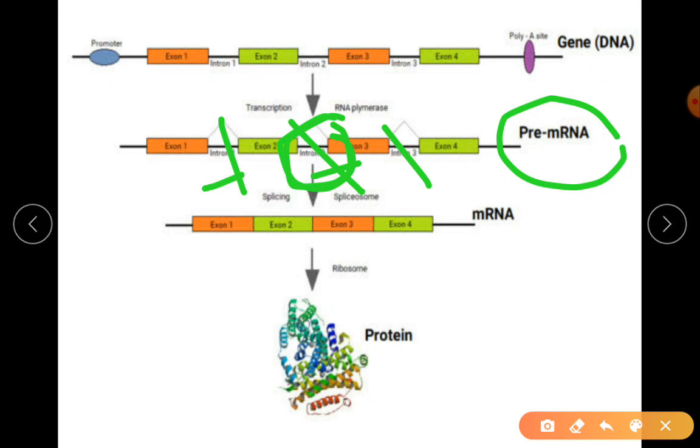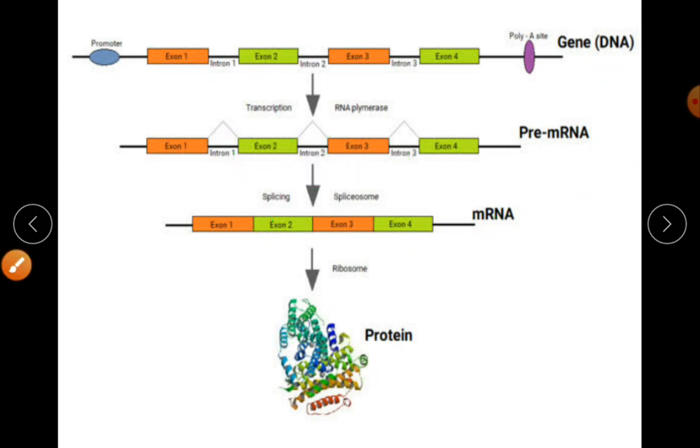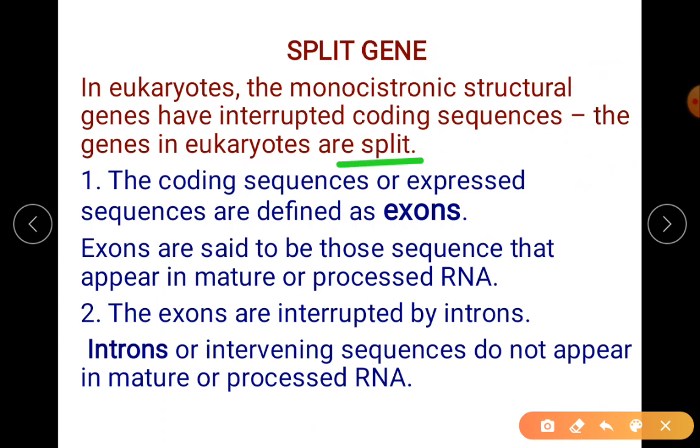All these introns should be removed, exons should be kept together, then finally the protein can be produced. This is called the functional mRNA, and only then do you get the final protein. So you all got the idea of split genes. Okay, so that's what you have to remember.